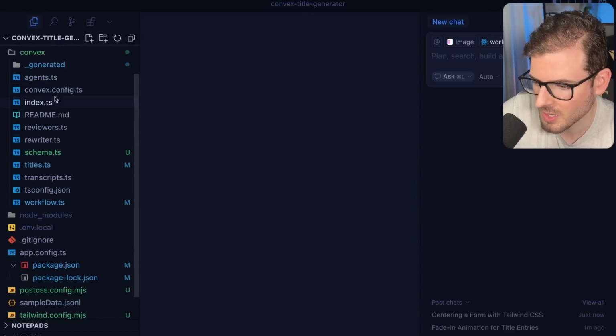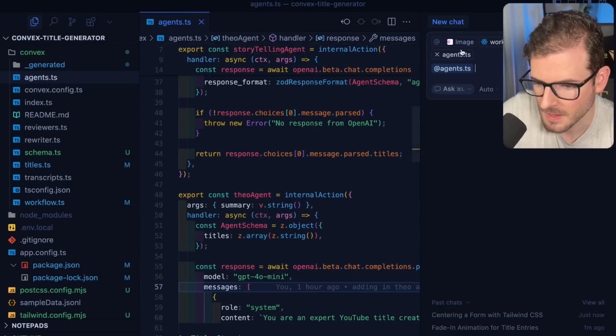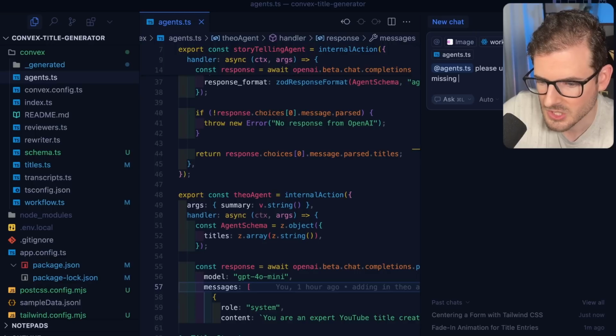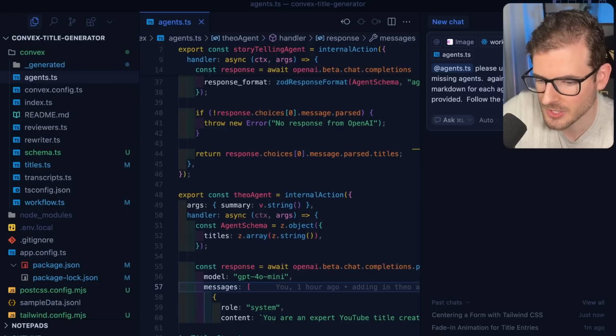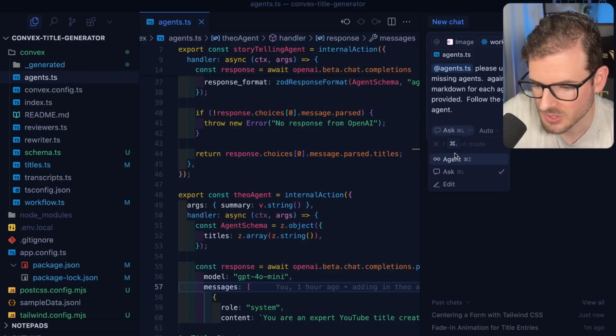And we're going to see how far we can get by just adding those agents directly into our Convex. So I'm going to say, please update this to add in the other missing agents. Again, please generate unique markdown for each agent based on the image I provided. Follow the existing code to implement the agent. And then I'll just do that in agent mode.